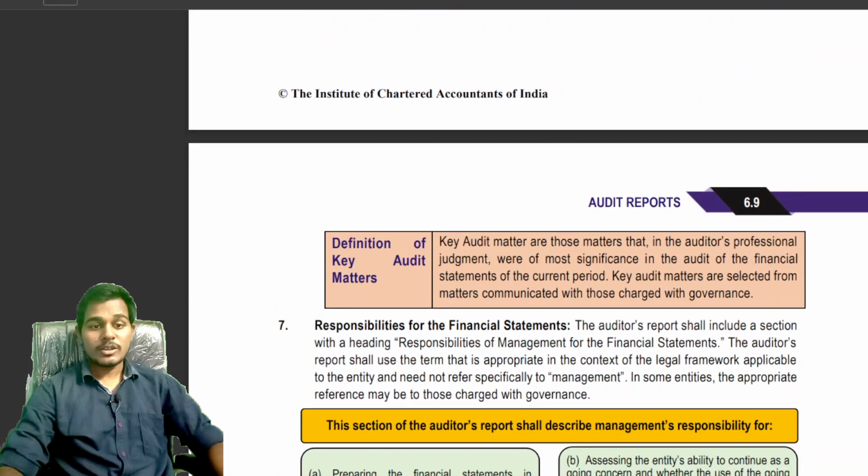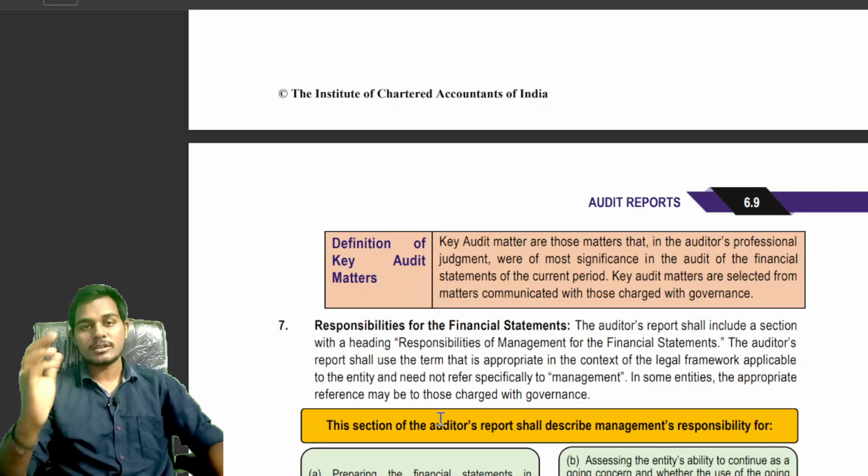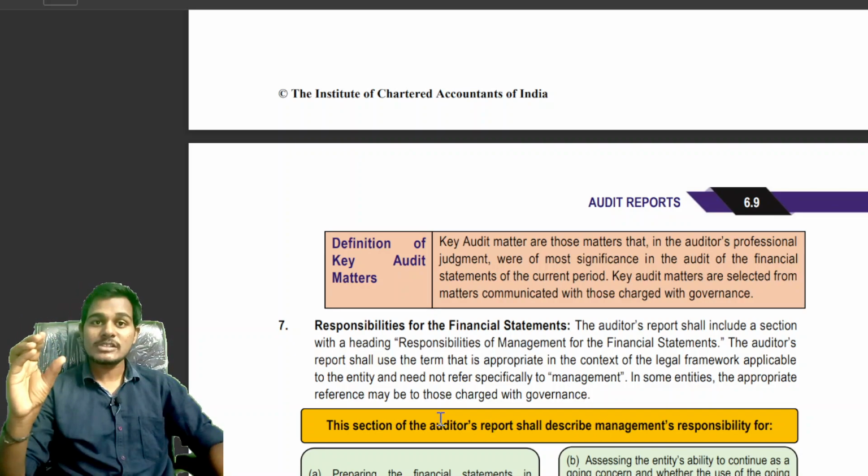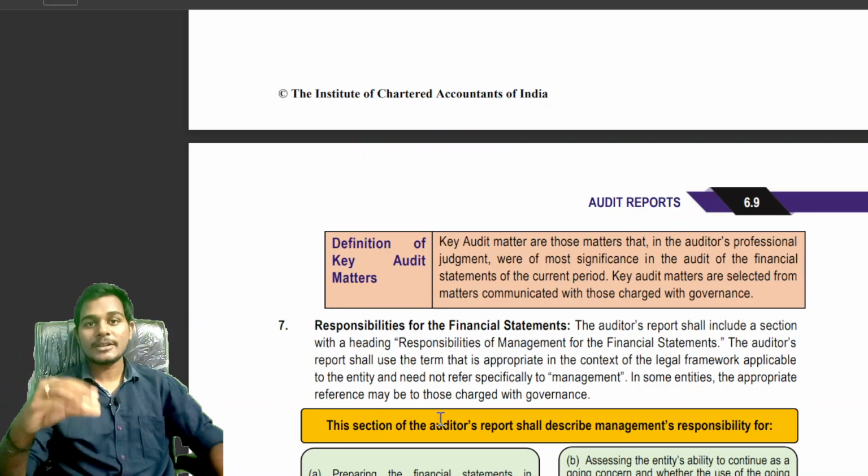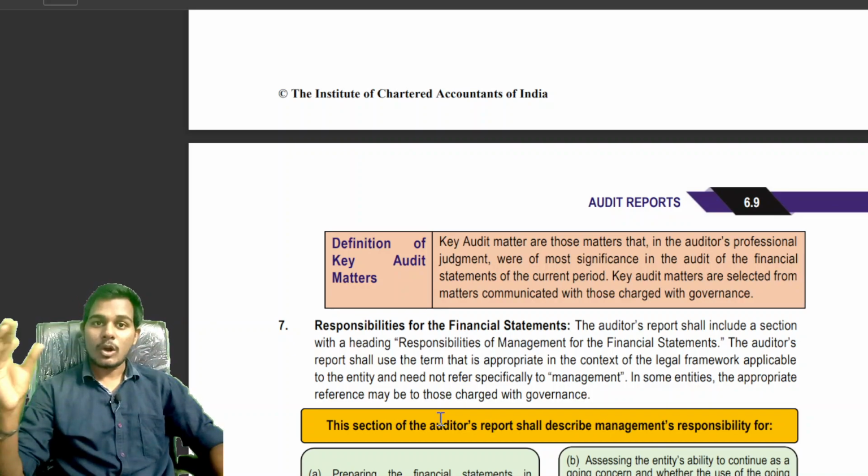Okay, students, key audit matters are those matters which, in the auditor's professional judgment, were of most significance during the audit of financial statements of the current period. In the current period, the auditor has conducted the audit, and according to the auditor's professional judgment, these matters are some of the most significant.